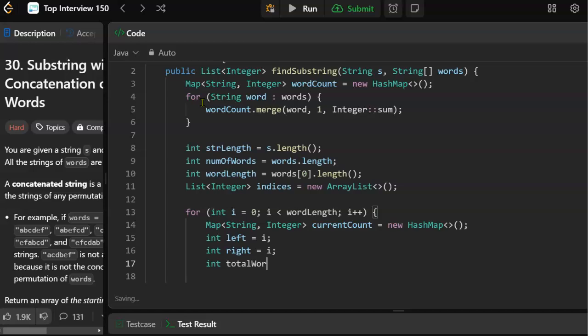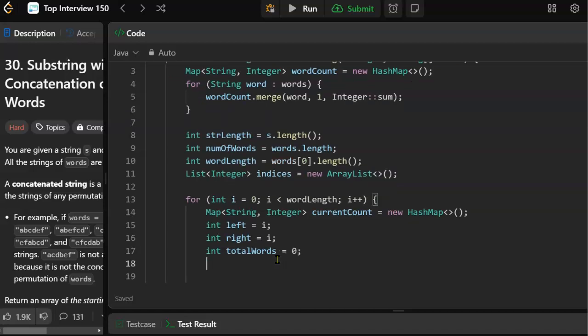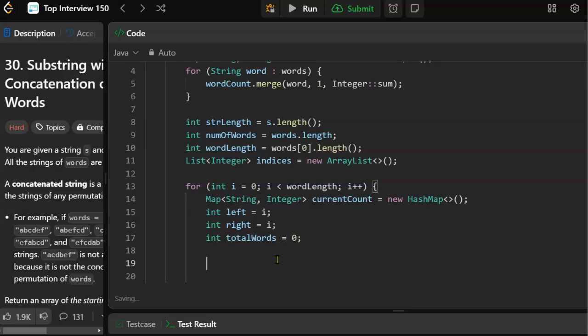If total words equals num of words, then that means we used all the words, and that is a win. All right, total words initially 0. All right, we're going to start expanding the window to the right and add words into the current window count.